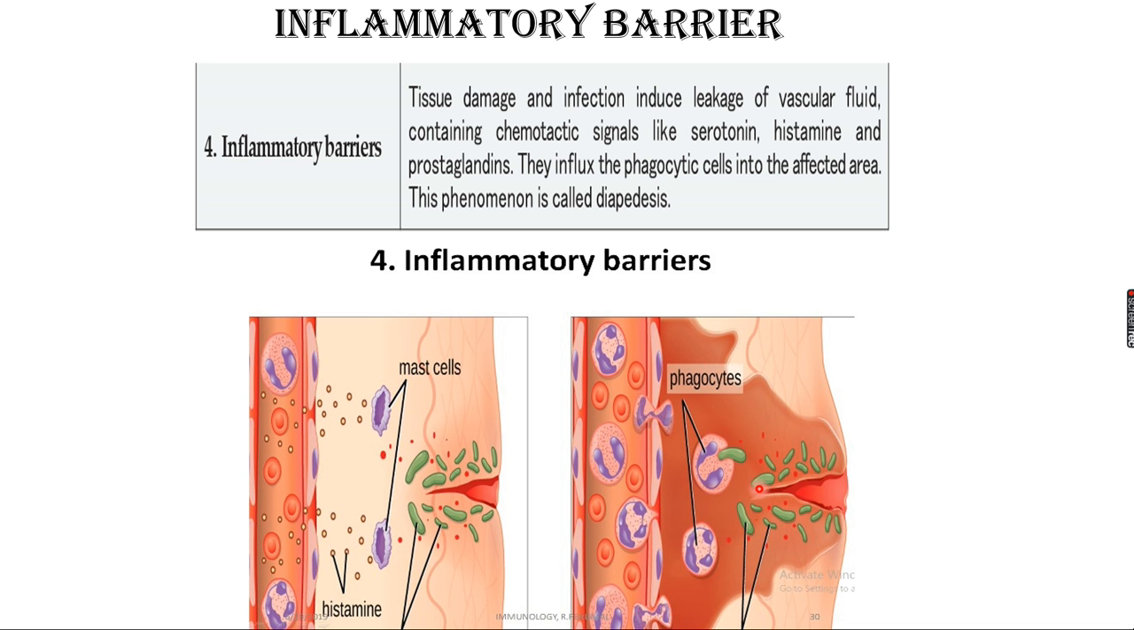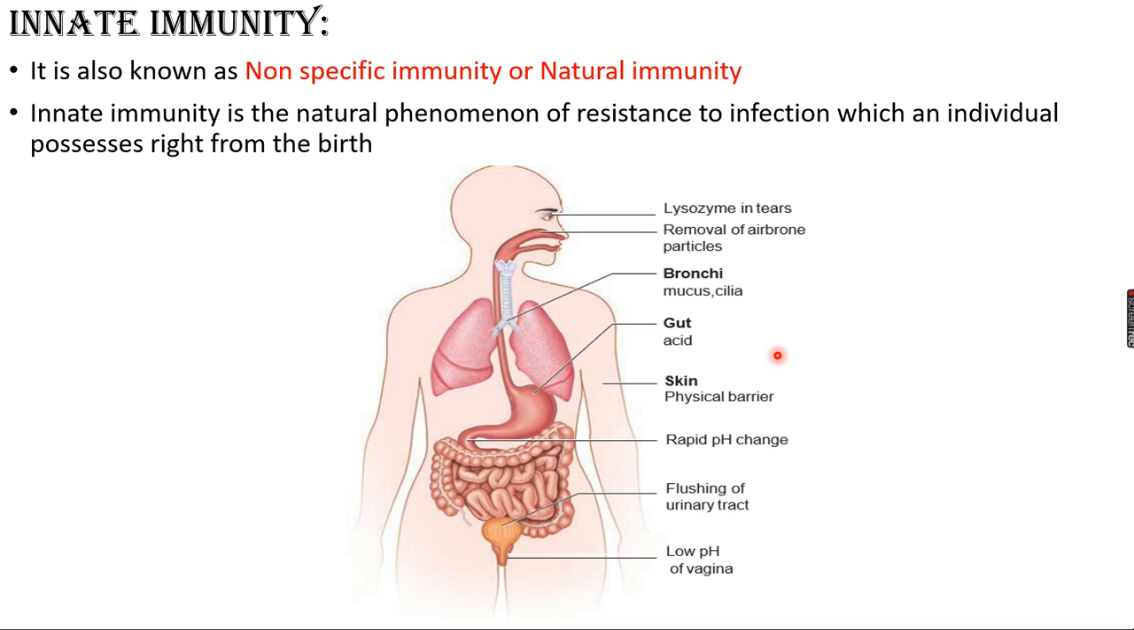Actually, you can see here the surface is narrow. Here you can see this small elevation and redness on the surface. This is called inflammation. Right? So serotonin, histamine, prostaglandin, the chemotactic signals, bring the phagocytic cells into the affected area, and this phenomenon is also called diapedesis. And what is this barrier called? Inflammatory barrier. So inflammation in the affected region shows swelling, redness, pain. Sometimes the vascular fluid comes out like pus. So that is called the inflammatory barrier.